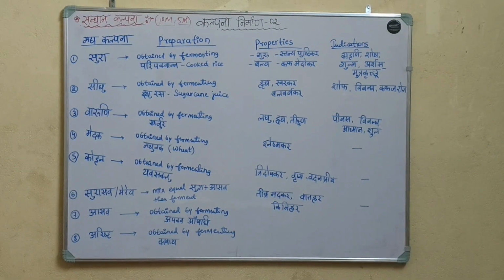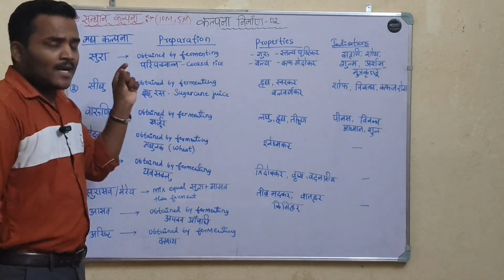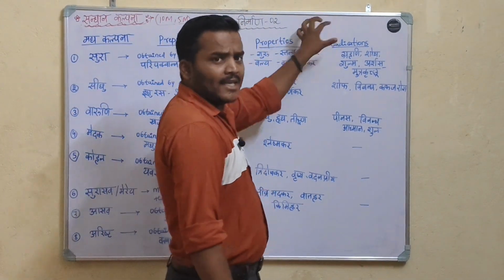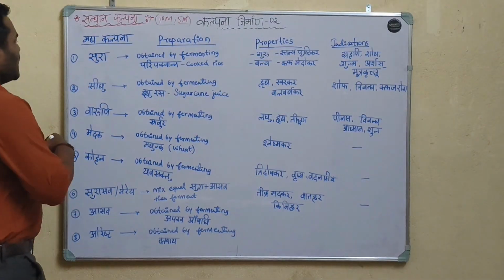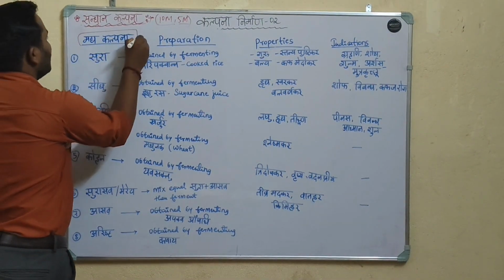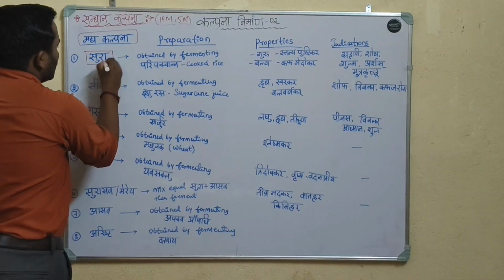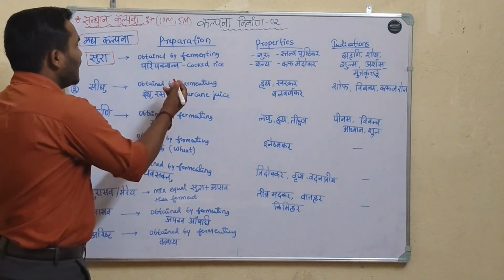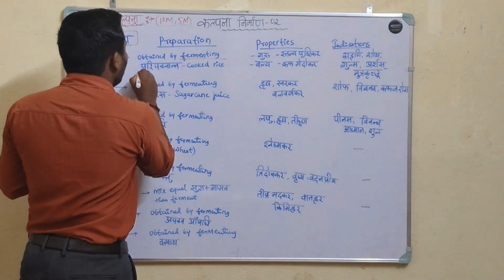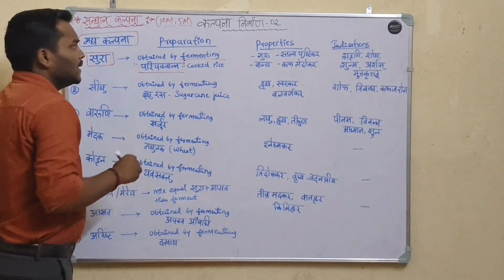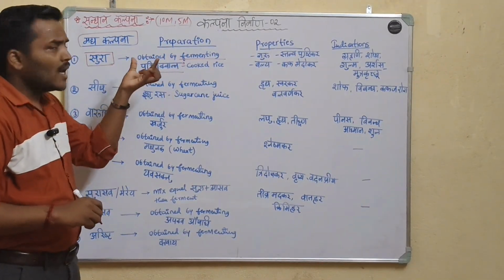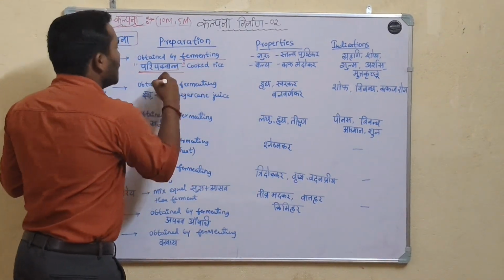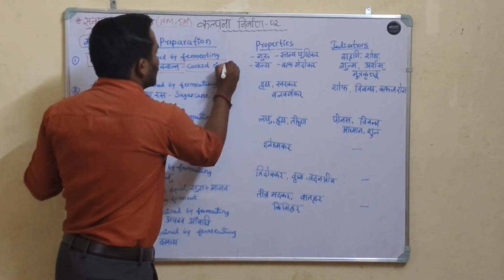Now we will study different types of Madhya Kalpana, their preparation, their properties and their indications. Okay. Now, first one among Madhya Kalpana, that is Sura. This is the alcoholic preparation obtained by fermenting paripakva anna. Paripakva anna means cooked rice.